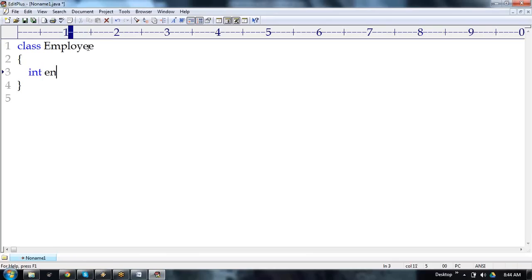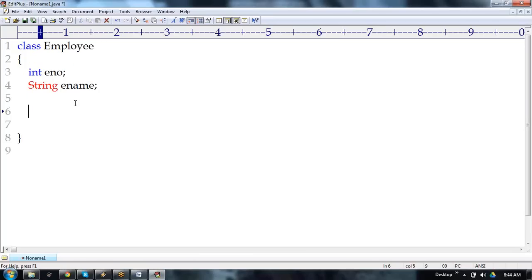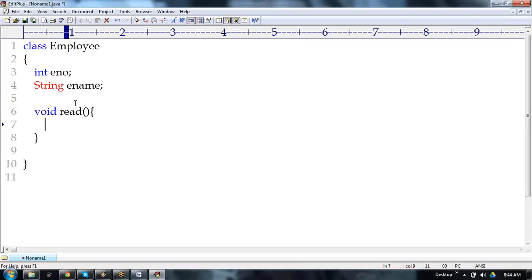I'm taking a simple variable, employee number, and the other one, employee name. Are you following? Now in class employee, are you able to see the two variables, employee number and employee name? Here I'm going to write a method to read the data. Void read. I'm writing one method to write the data.